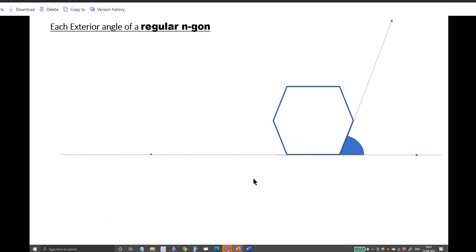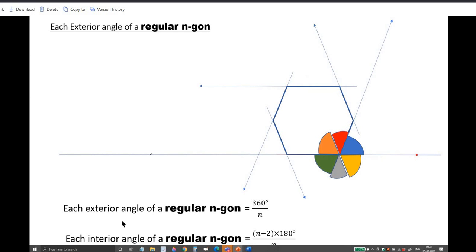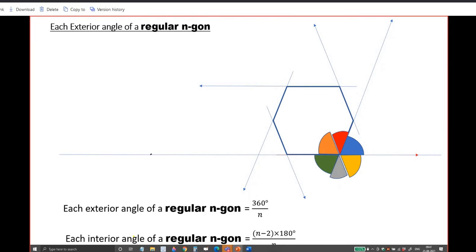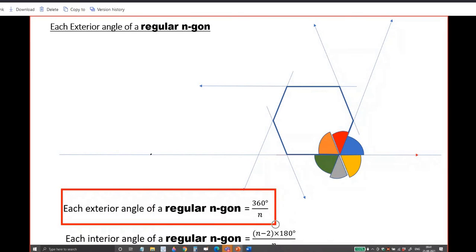This is it. All these things you know. I have taken a hexagon and I have done it. The sum of all exterior angles is equal to 360. There are n angles. So you divide that 360 by n, you will get each exterior angle. Correct? The formula is this. What is the formula? 360 by n, sir. Each exterior angle is equal to 360 by n.